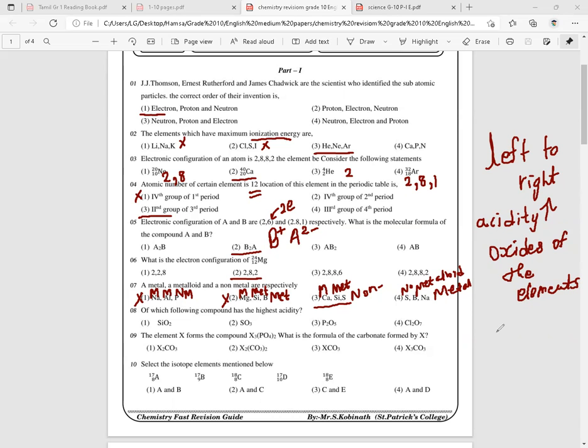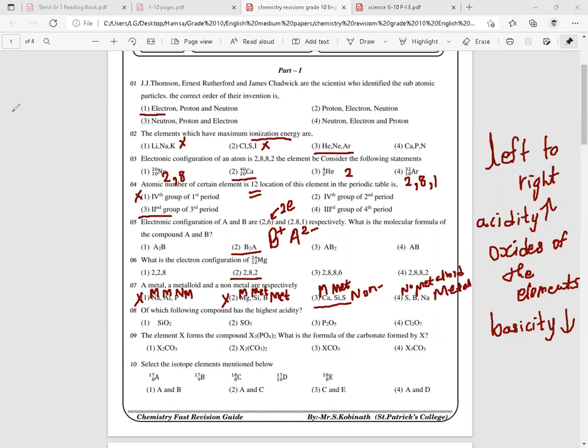If the acidity is increasing from left to right, basicity decreases. So, from left to right, keep in mind acidity increases for the oxides of the elements, but basicity decreases, right? So, according to that,